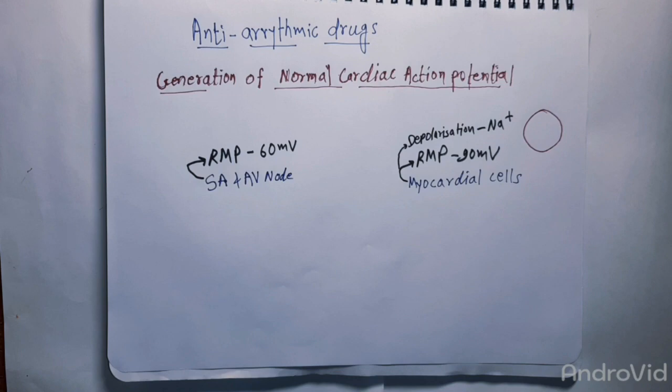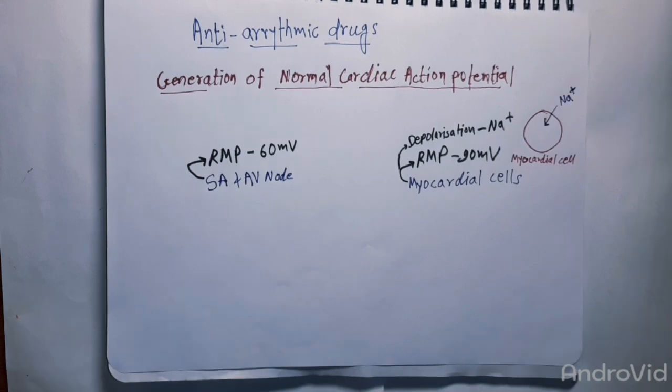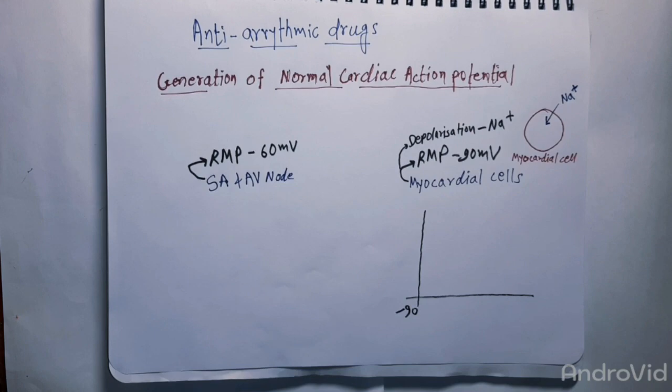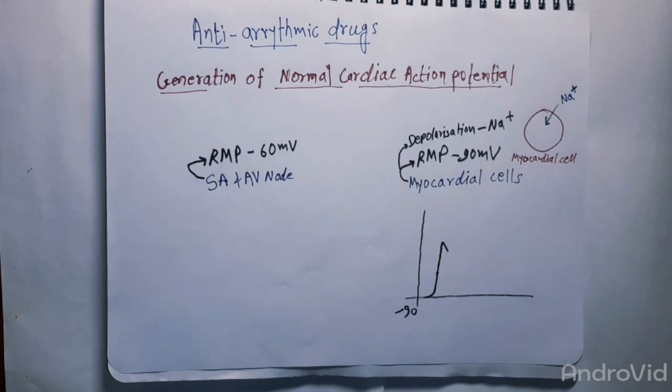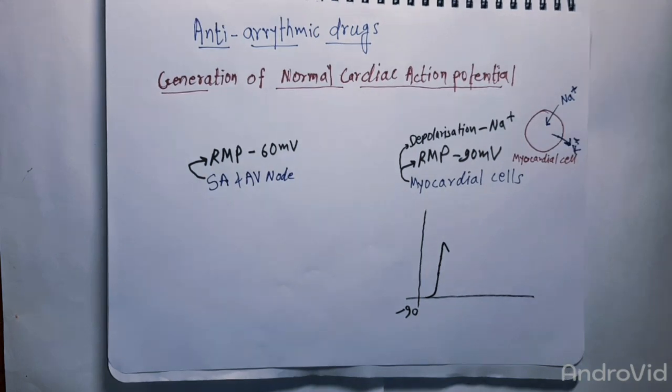Let's suppose this is a myocardial cell. When sodium ions enter the myocardial cell, it leads to the depolarization, that is the rise of this curve. But after some time there is a sudden, slight fall in this curve, which is due to the opening of potassium channels, when potassium moves out of the cell.